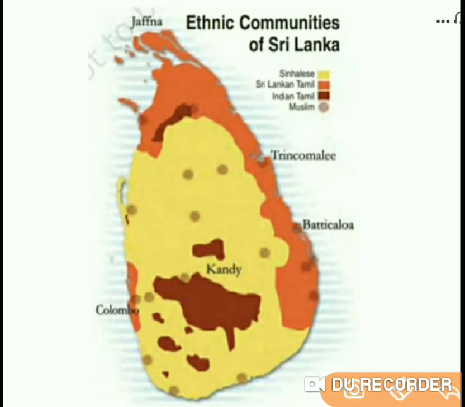So to avoid this kind of unitary system, the emergence of federal government took place in different countries of the world. So let us once again remember the definition of federalism. Federalism is a system of government in which the power is divided between the central authority and the various constituent units of the country. And usually what happens, federations have two levels of government.